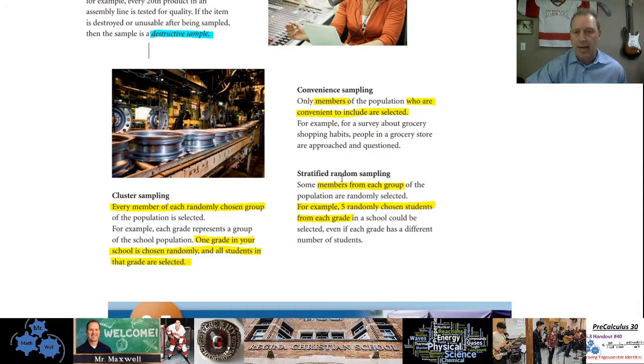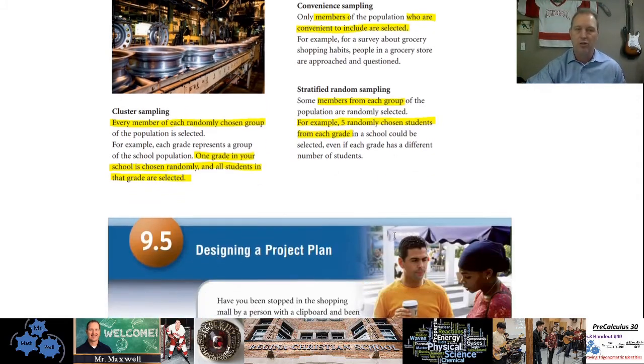Finally, stratified random sampling. That sounds pretty complicated, but basically you're taking each group and you're randomly choosing the same number from each group. So again, if you're asking high school students a certain question, you might say, okay, I'm going to ask 5 people from each grade, just so you get a little bit of opinion from each grade. And it doesn't really matter if the grade has a different number of students. You're not really paying attention to that. You're just going to do 5 from each.